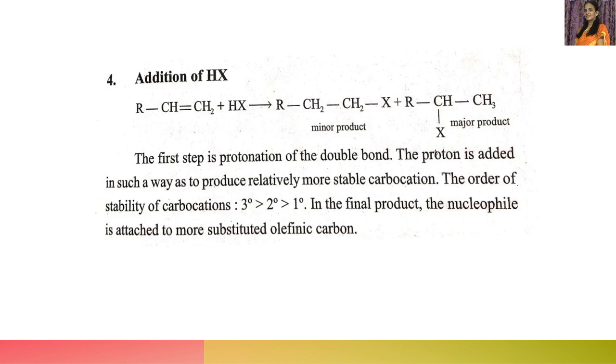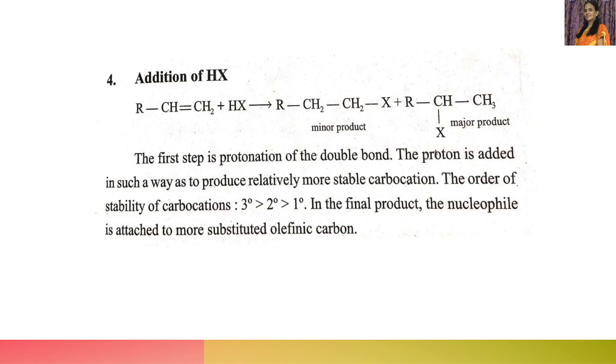Now to this, let us add HX. X is a halogen. H is the positive part and X is the negative part. According to Markovnikov's rule, X goes to the carbon containing fewer hydrogens.